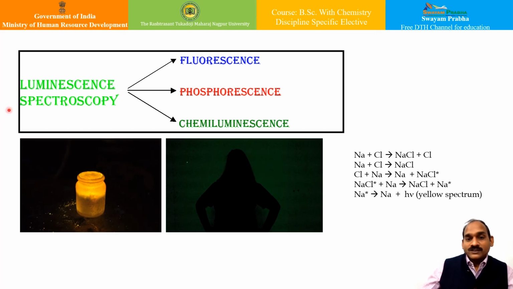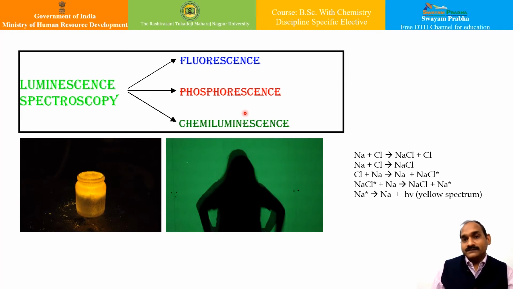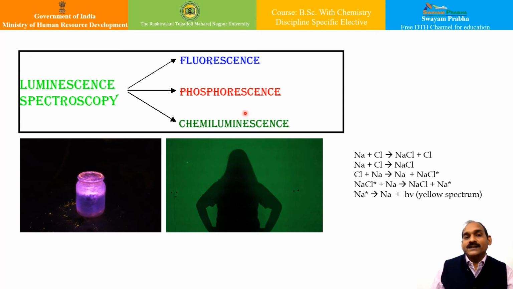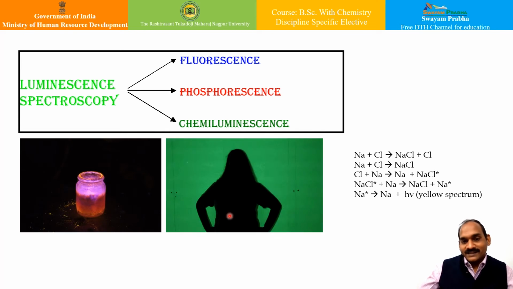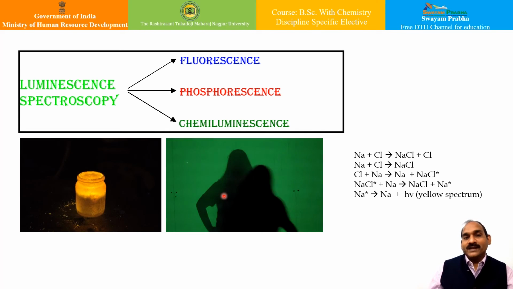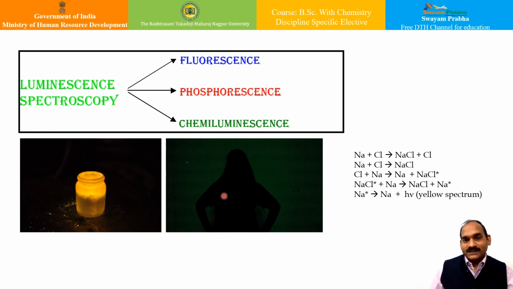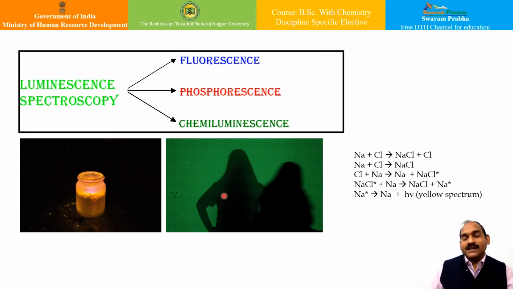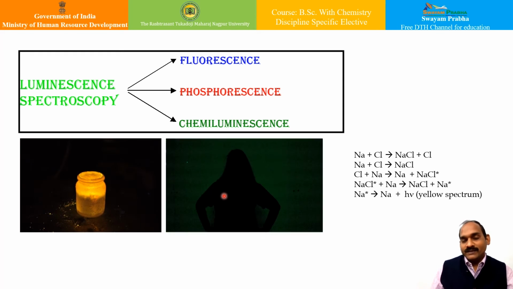Phosphorescence is a phenomenon in which a beam of light radiation is incident on a certain substance and they emit light continuously even after the incident light is cut off. Like in this picture, the image is moving, but the background glow is still there. This phenomenon of delayed fluorescence is called phosphorescence. Substances which exhibit it are called phosphorescent substances, and it occurs when the transition takes place from the first excited triplet state, T1, to the ground state S0 that we have seen just now.